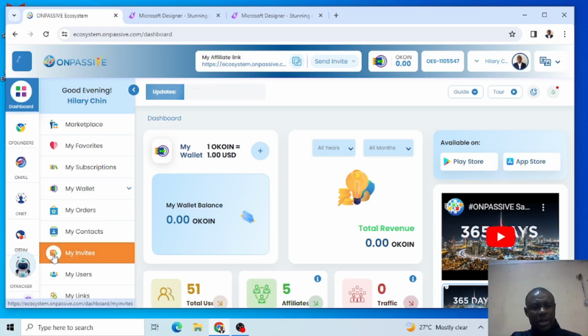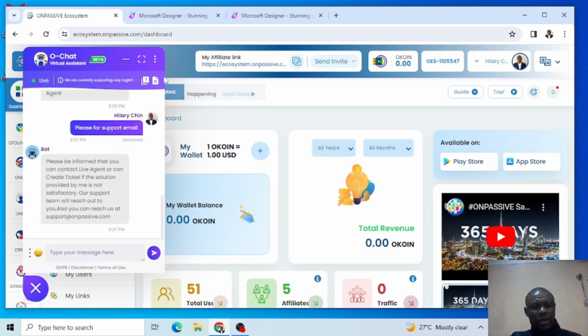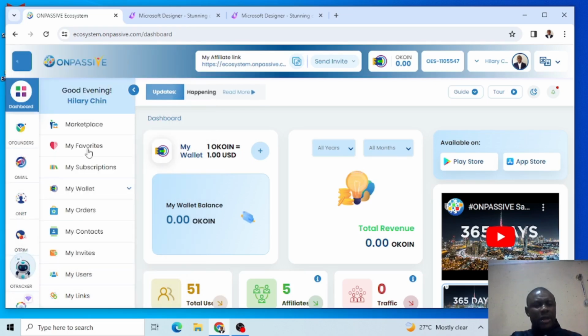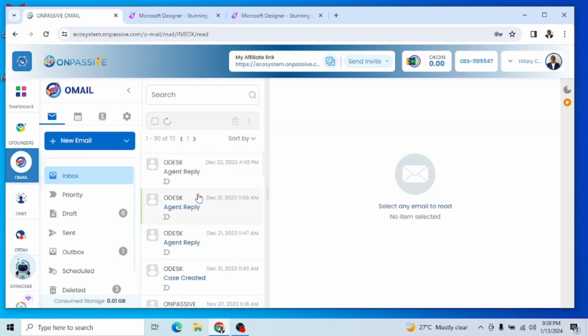Then I come to this small item here, the minus, and I click. I have lowered my chat down. I can come here again and click and open it up. Okay, I can still lower it down. Once I lower it down, I come to OMail here and I click. Once I click OMail, I wait for it to boot. You see? So while I'm on OMail, see what is happening here.